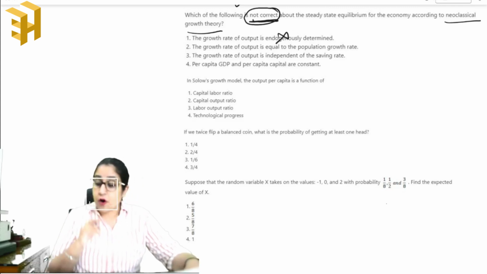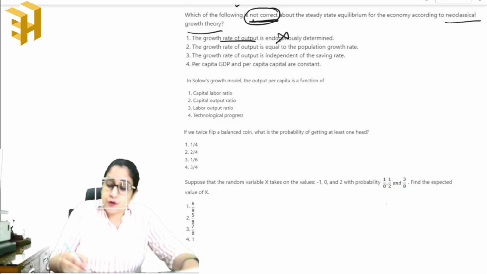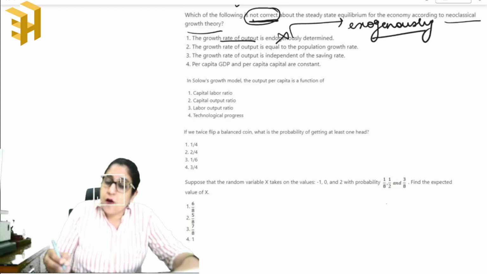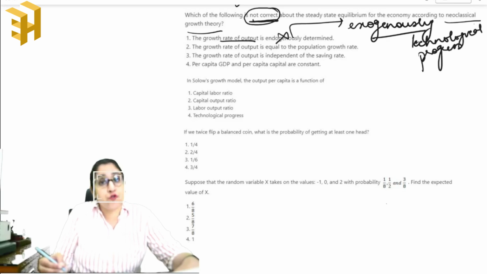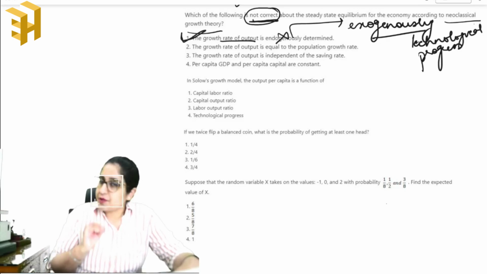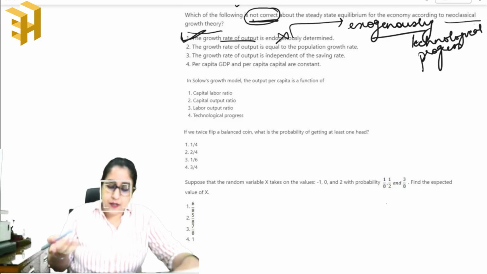Absolutely not. According to the neoclassical growth theory, the growth rate of output is rather exogenously determined. It is exogenously determined with the help of technological progress. Technological progress plays a very crucial role in neoclassical growth theories. So this is the right answer. Let's go through the other 3 statements.